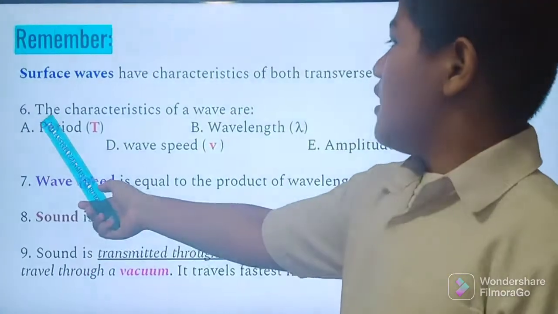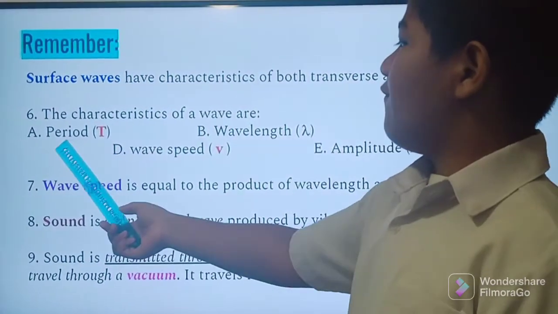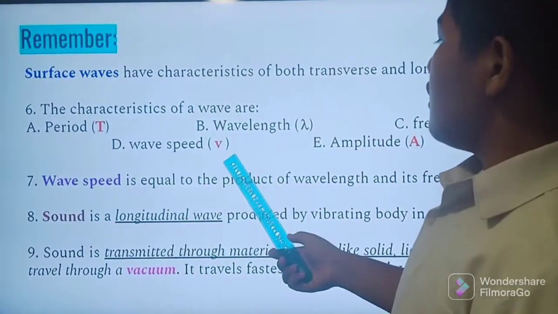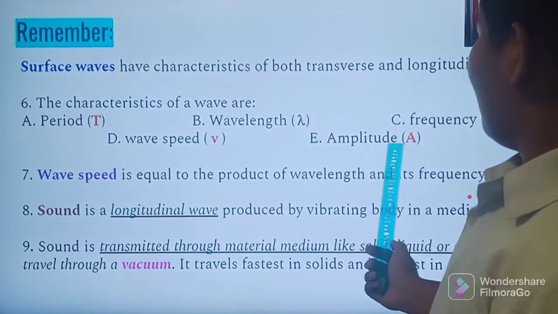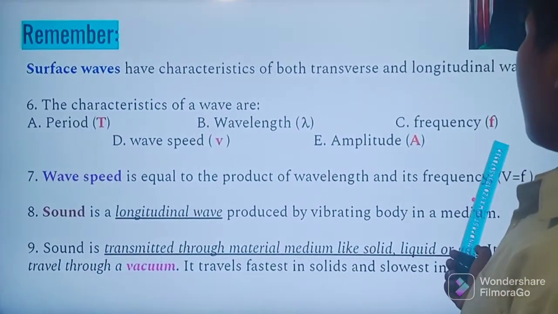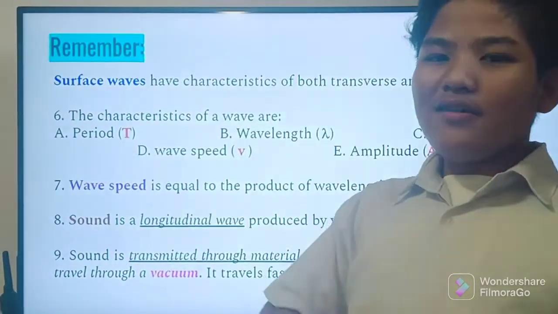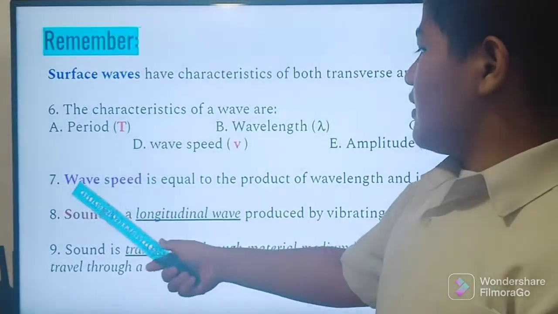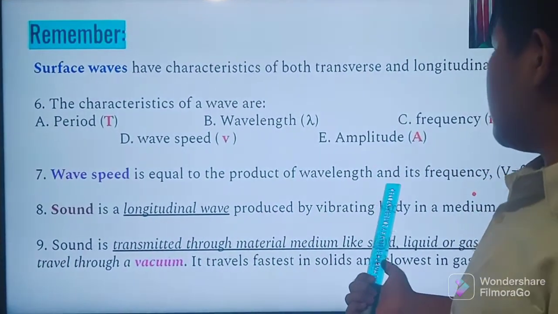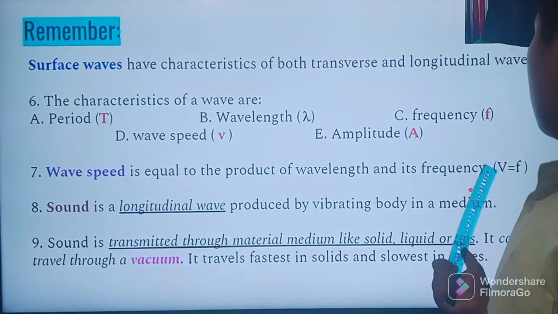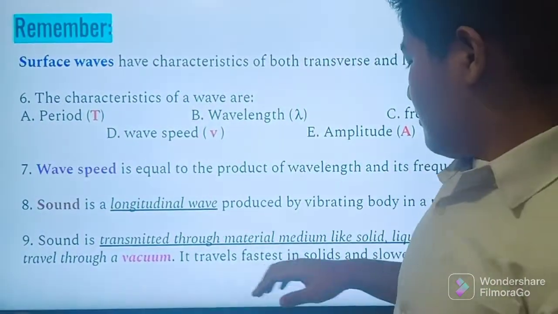Number 6. The characteristics of a wave are T for period, V for wave speed, λ for wavelength, A for amplitude, F for frequency. Number 7. Wave speed. Wave speed is equal to the product of wavelength and its frequency. V equals λF.